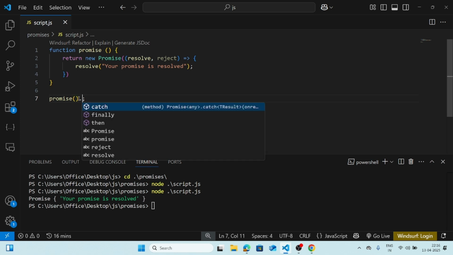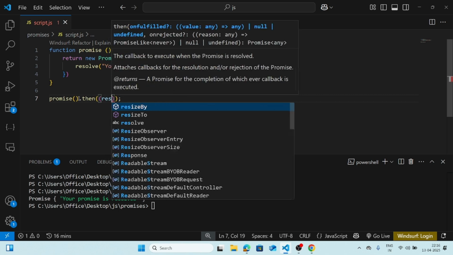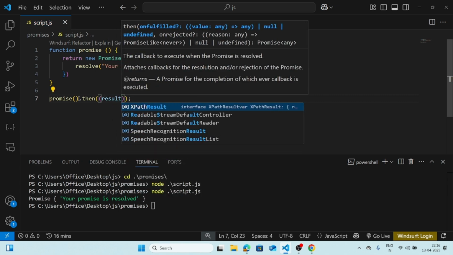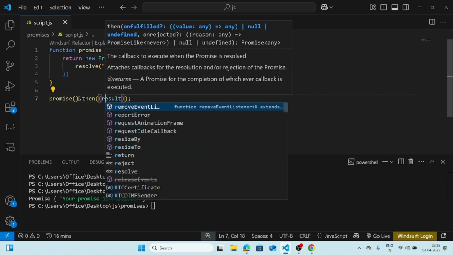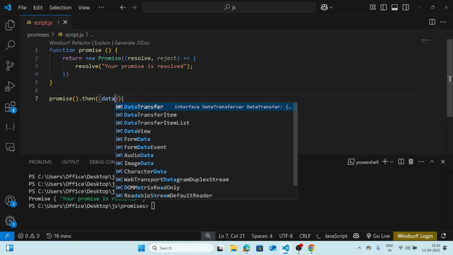But what I want is to handle it properly. So handling is something like this. We have to chain it. After calling the function promise, we have to chain it with dot then. Inside that dot then we have to pass a callback function, which is actually a handler. What's that? The result. You can pass result or data, whatever it is.